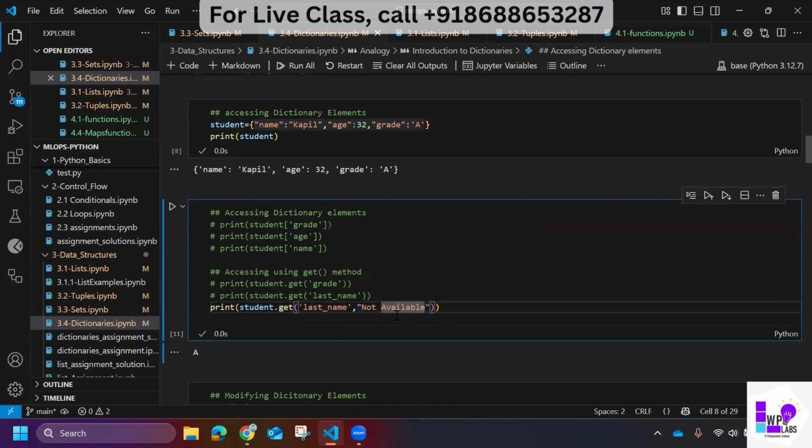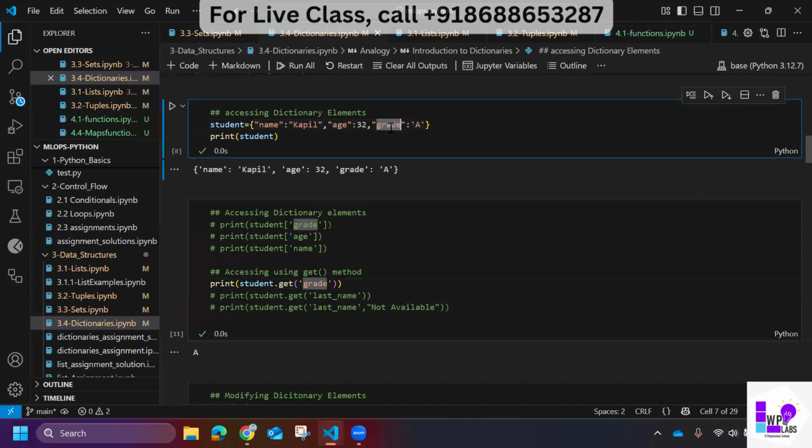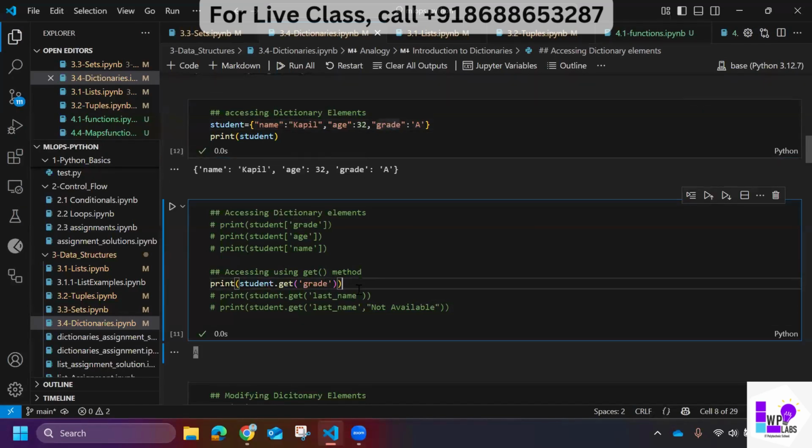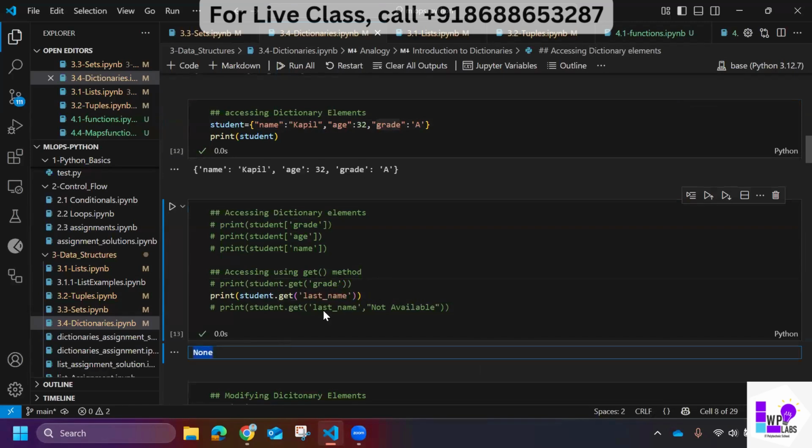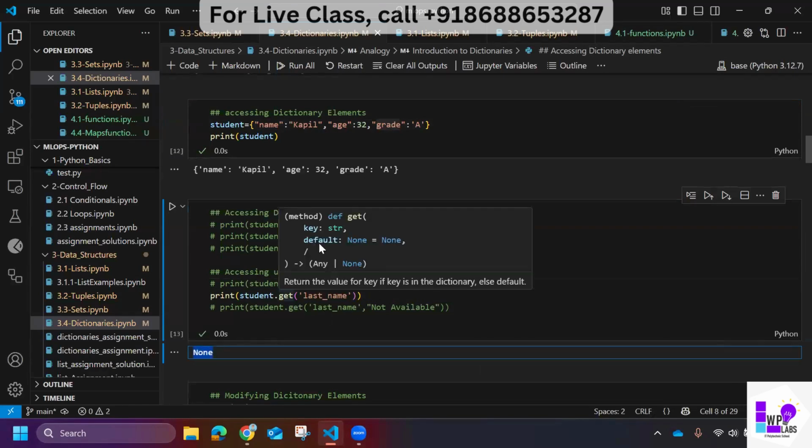I can use any value here. That will be returned if the key is not available. If the key is available, then it will return the value. See, grade is available in this, right? So I got an output as A. But last name is not available, so None is the default value if I don't use anything here. See, default is None.